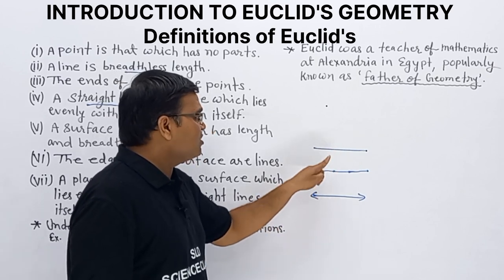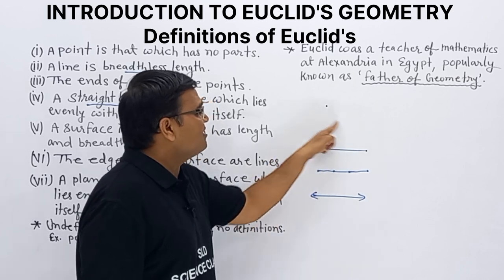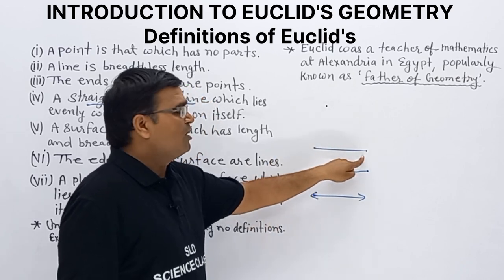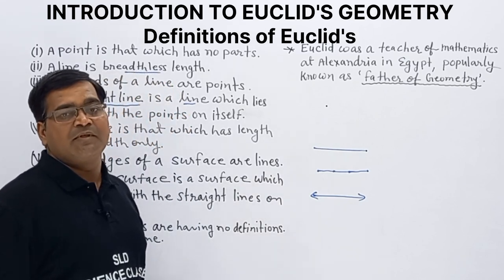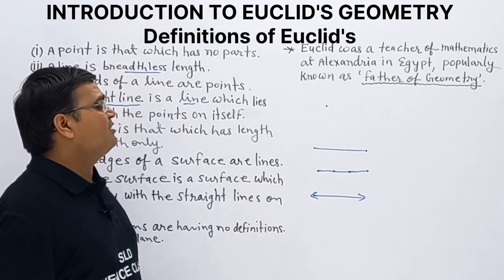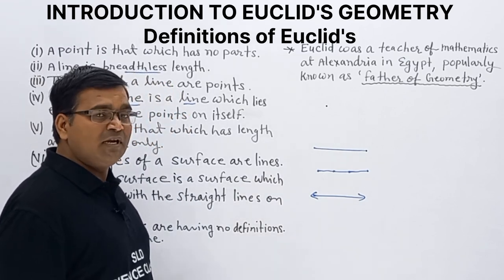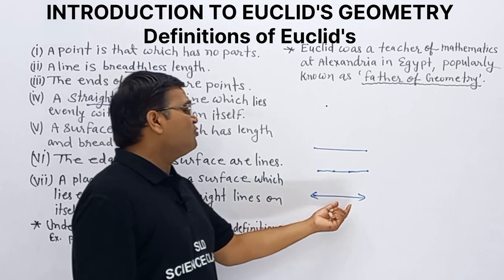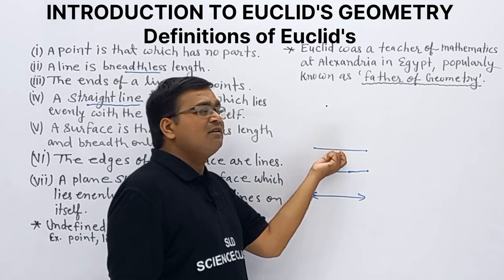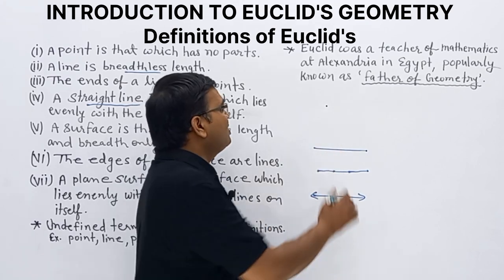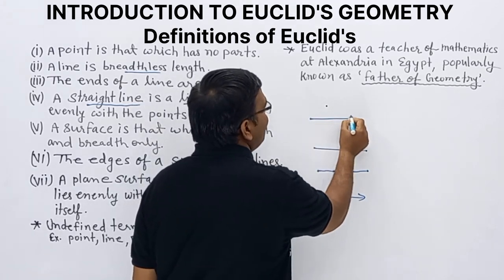A line segment has end points, so it has a fixed length. A line can be produced infinitely on both sides. A ray has only one end point, and can be produced infinitely on one side.